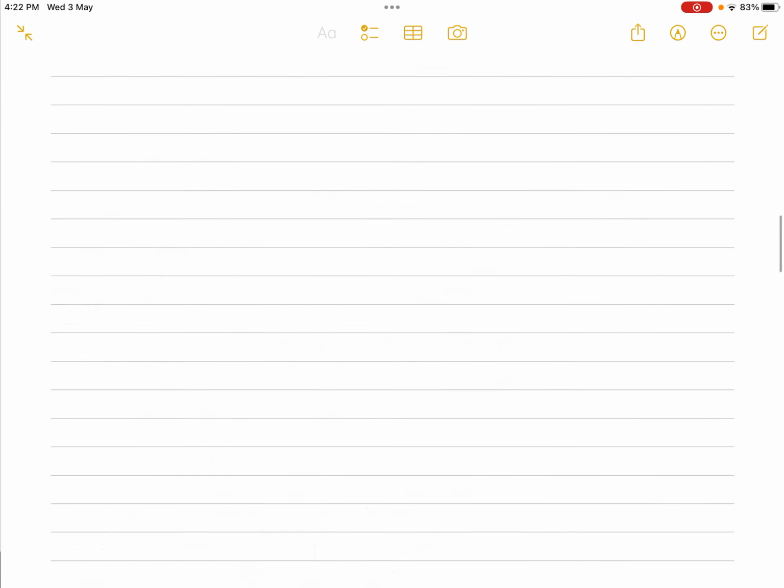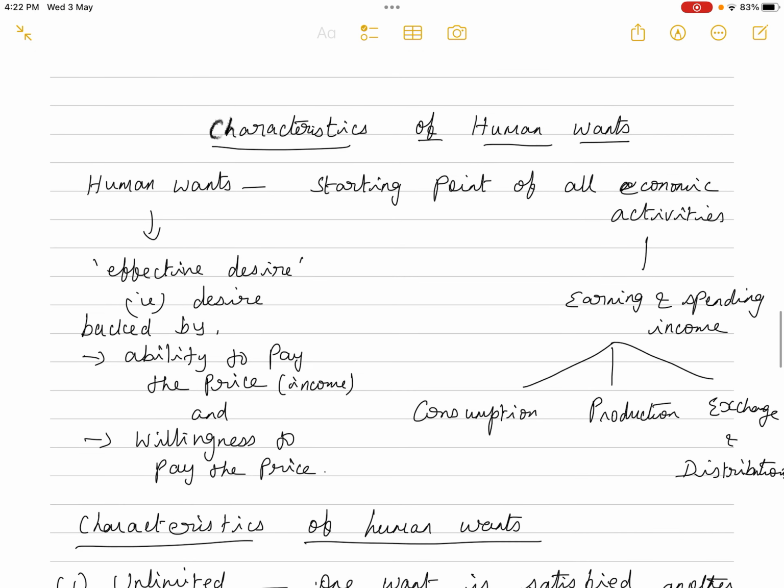Now it is said that human wants are the starting point of all economic activities. Now what is an economic activity? You can say the earning and spending income. That is an economic activity. Why does a human want to earn and spend income? In order to consume. If a person wants to consume so many goods and services, in order to do that, the person has to earn an income and spend that income. That activity is known as consumption.